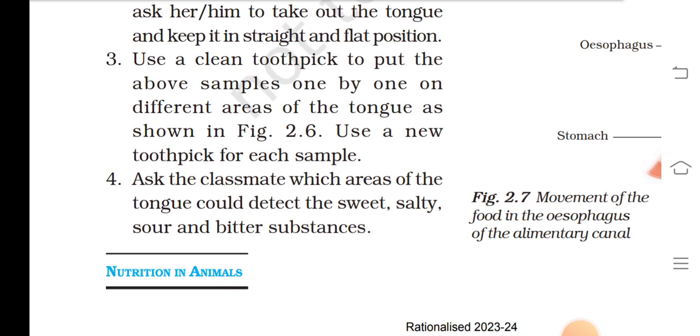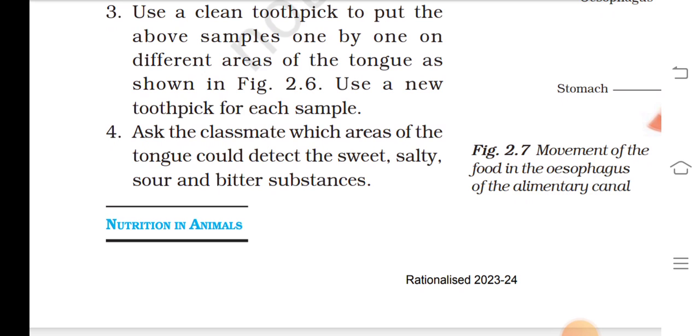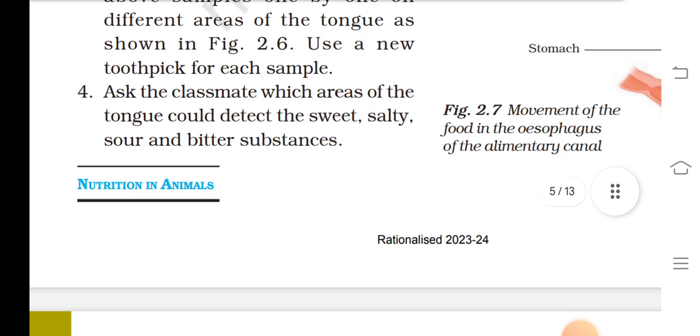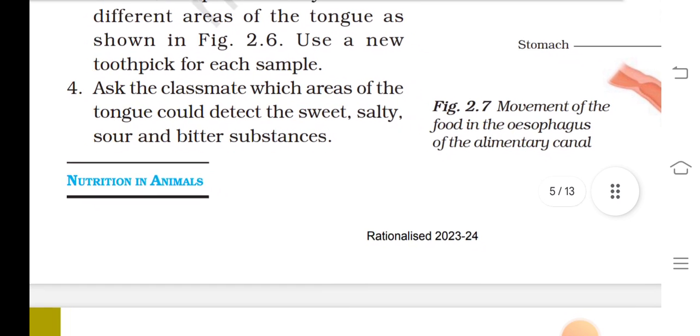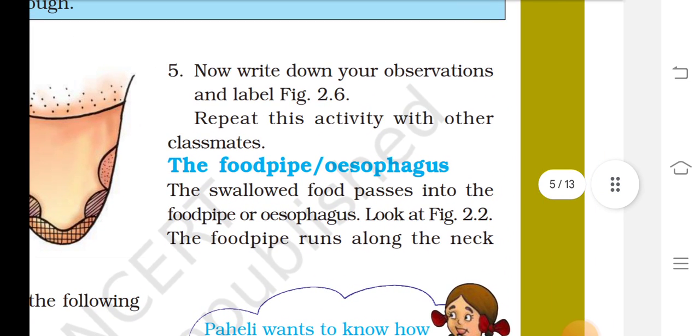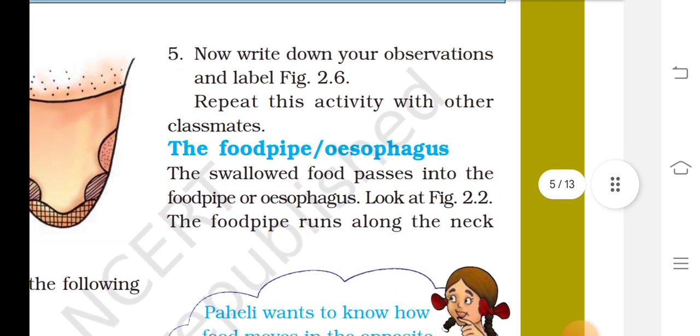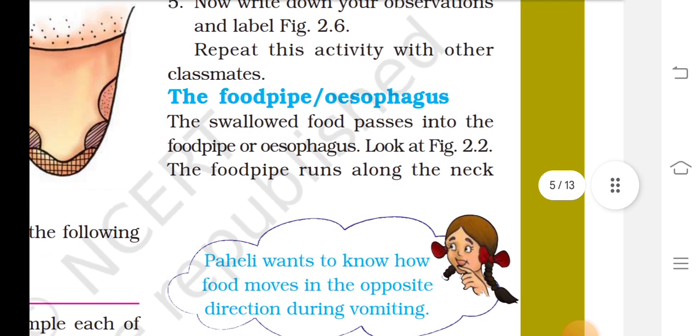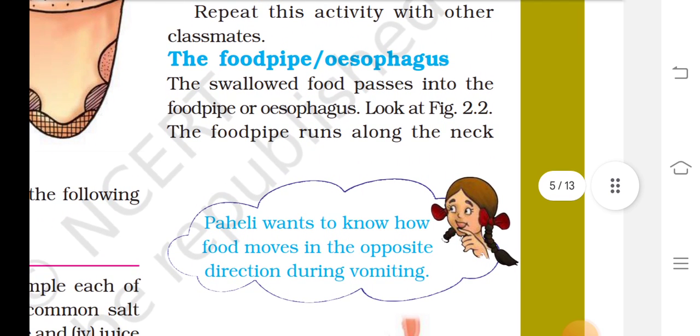Use a clean toothpick to put the above samples one by one on different areas of the tongue, as shown in figure 2.6. Use a new toothpick for each sample. Ask the classmate which areas of the tongue could detect the sweet, salty, sour and bitter substances. Now write down your observation and label figure 2.6. Repeat this activity with other classmates.